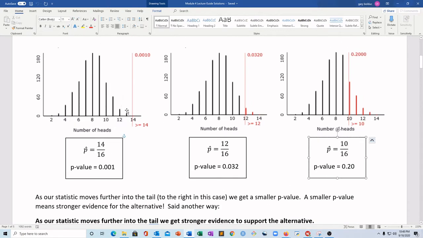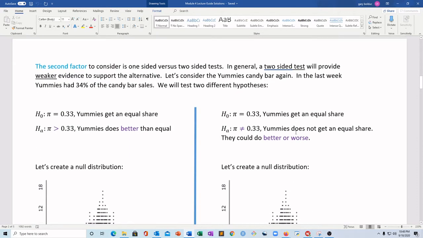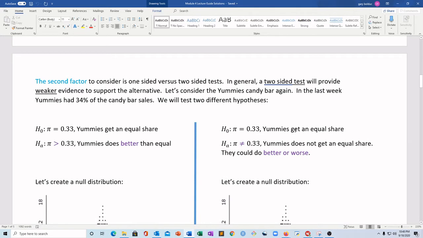So that's way number one. Your statistic can just be further in the tail. That could give you more evidence for your alternative. Okay, well, what's the second thing? The second thing that we can consider is we're actually going to keep the statistic the same. Don't change your statistic. Now what we're going to do is consider one-sided versus two-sided tests.